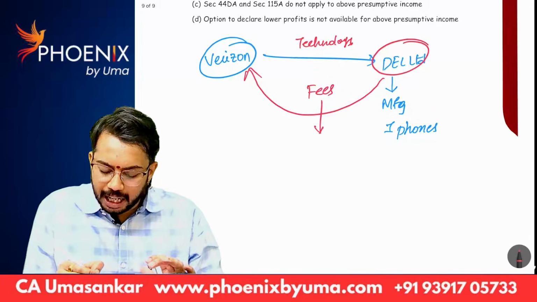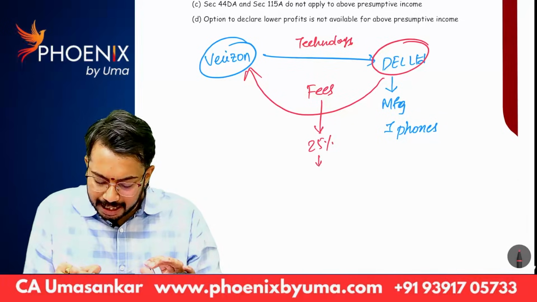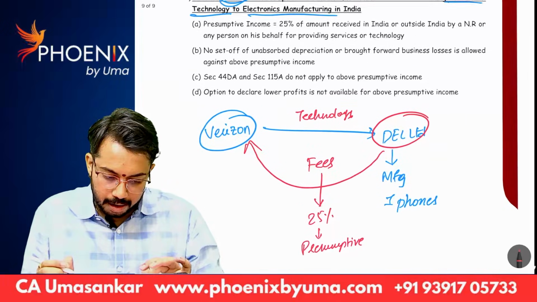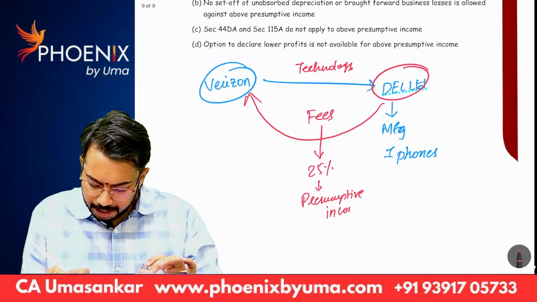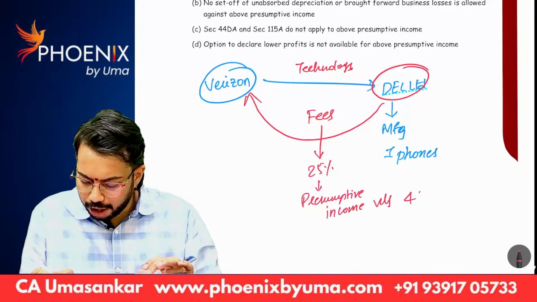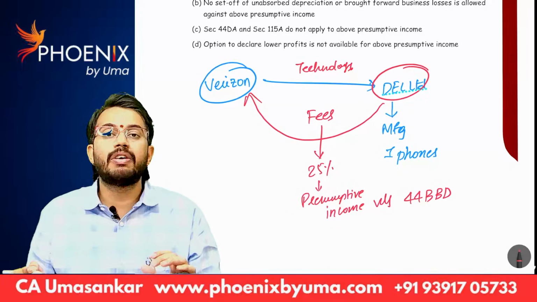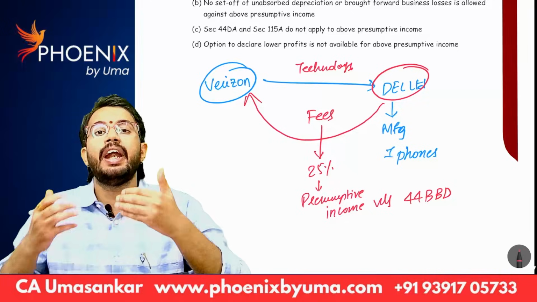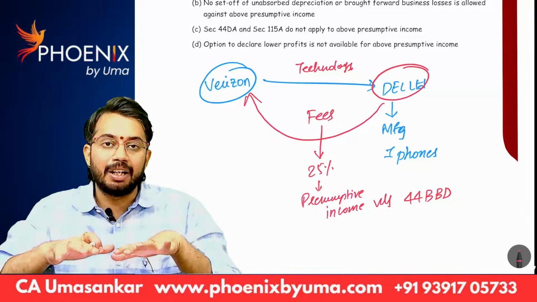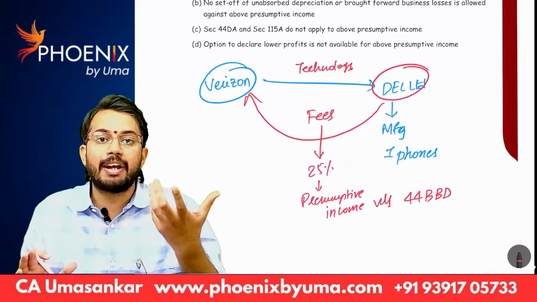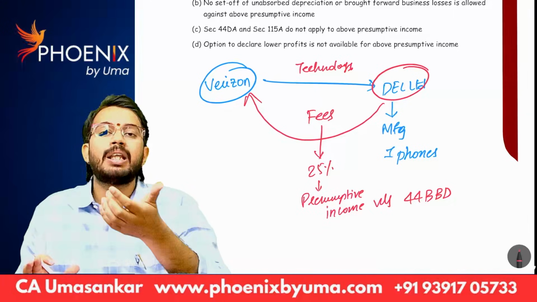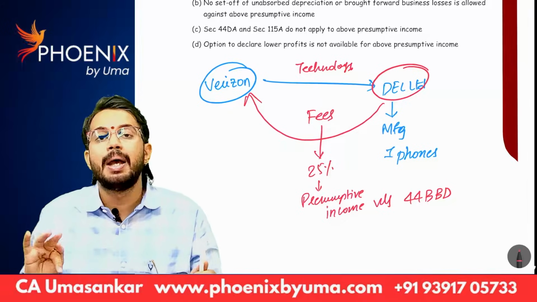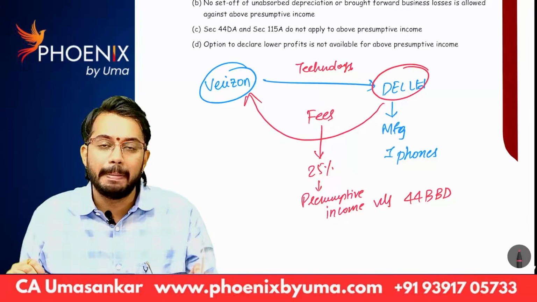Now out of that fees, 25% will be treated as presumptive income under section 44BBD. So whenever a non-resident gives technology or services to an Indian company or Indian person who is engaged in manufacturing electronics, out of the professional fees that are taken, 25% is treated as presumptive income under section 44BBD.